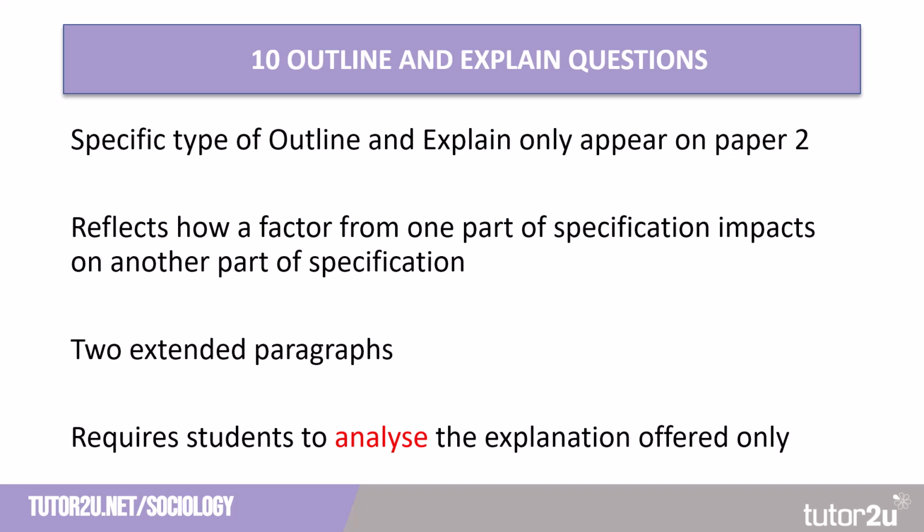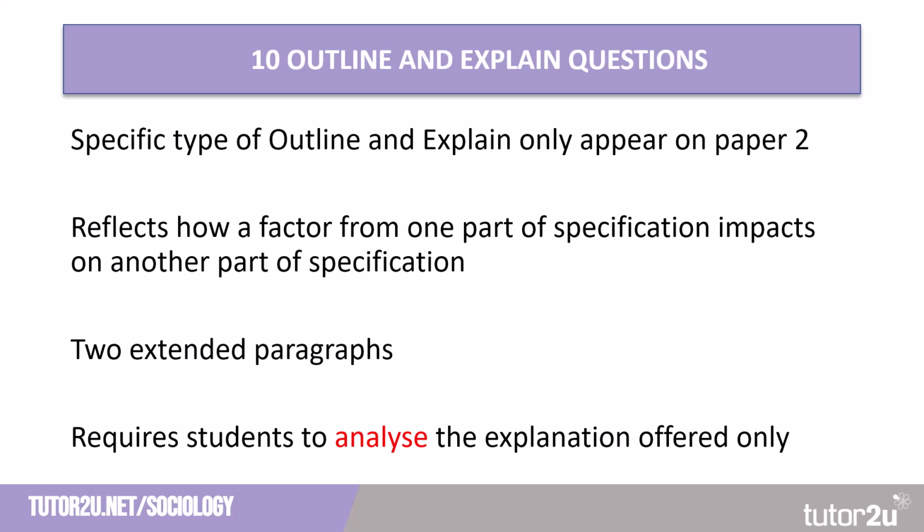The outline and explain question that appears on paper 2 is very specific to that paper. It reflects how a factor from one part of the specification will impact on another part of the specification, and requires students to make the links between a cause and an effect. In answering this type of question, students need to complete 2 extended paragraphs.